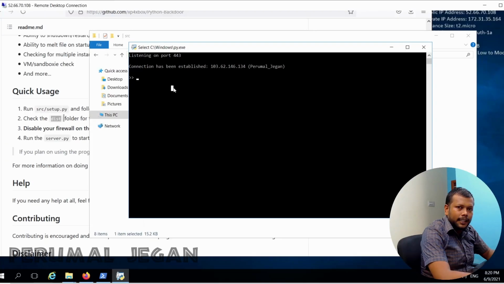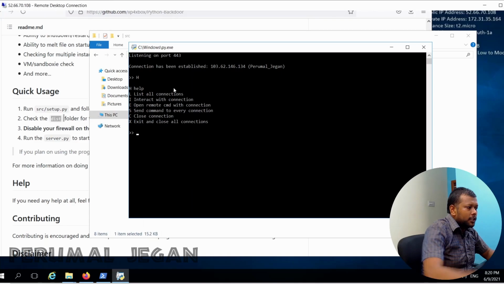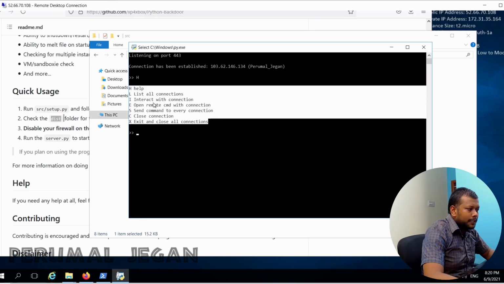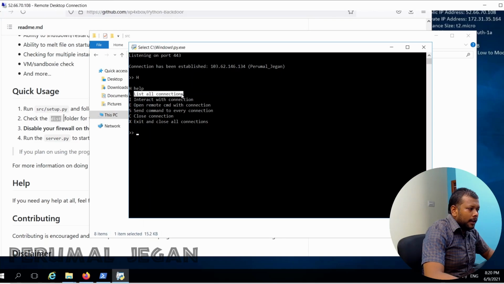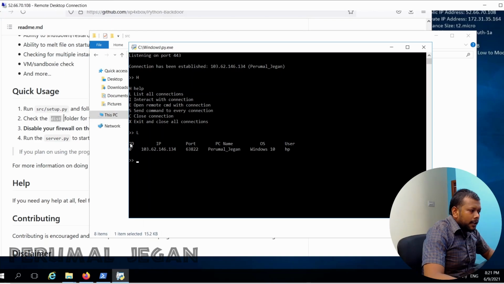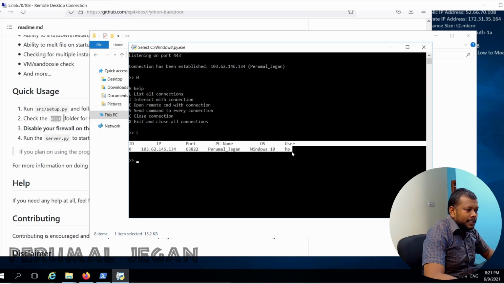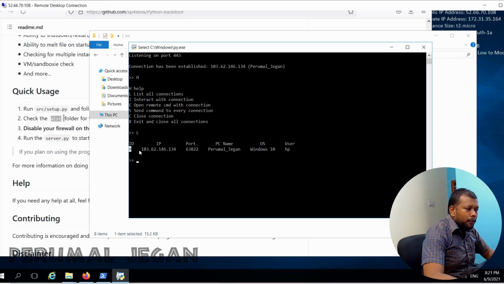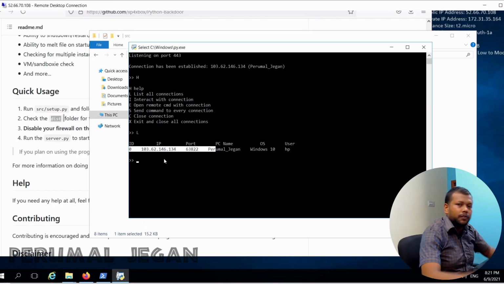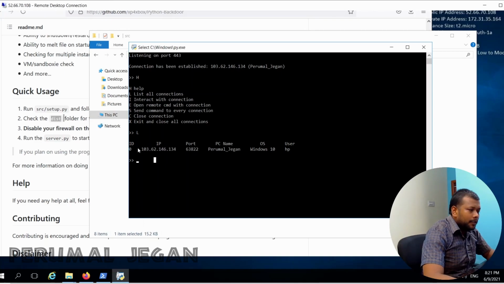Let's see what are all the options, what kind of data that we can fetch from our victim machine. And in order to get the help, simply press H. It will list you available options and list all the connections. Let me click L. It will list the available connection, and currently I have only one connection from my base machine, I mean the victim machine, but you will be able to have multiple connections from multiple victims. So this is really great, and the ID is 0.